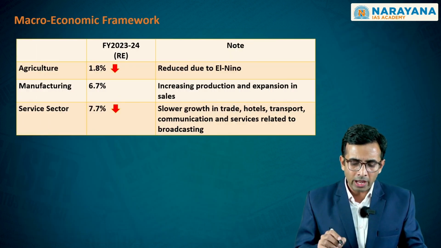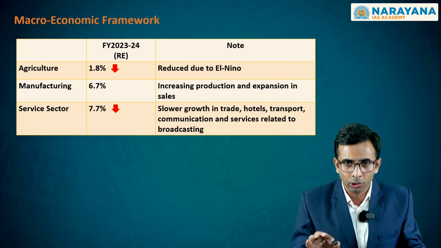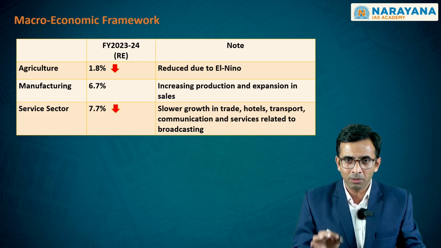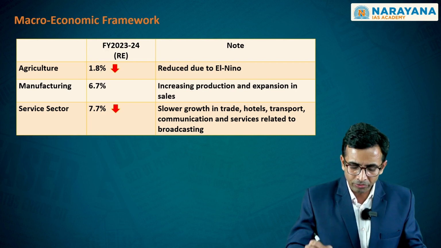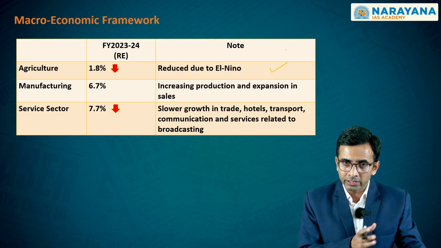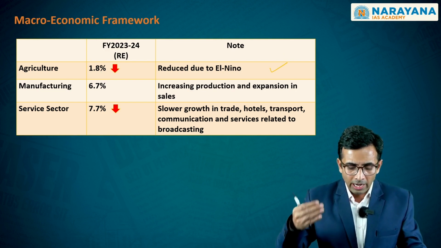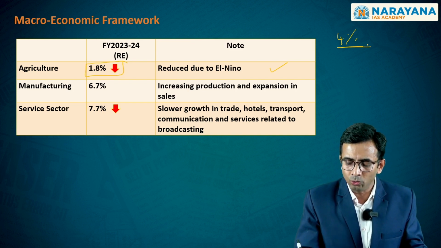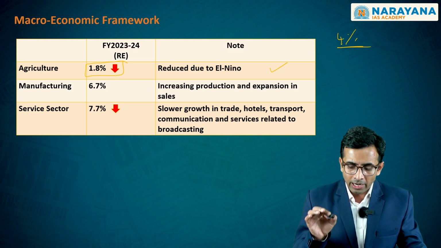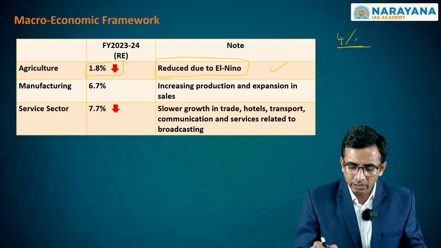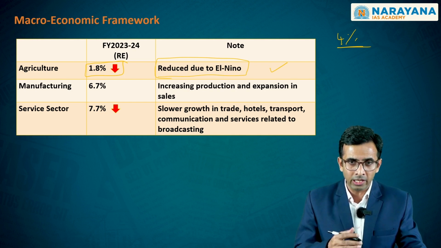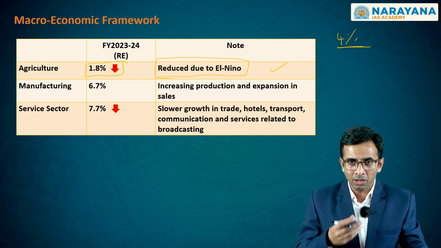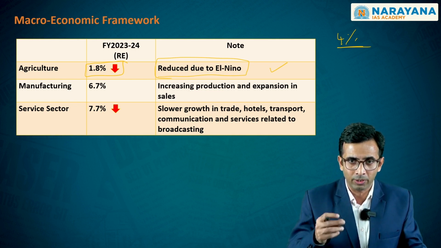Having said this, we have a concern with respect to the macroeconomic stability we are showcasing, whereby the focus has to be sustainably higher on particular sectors. One is the agriculture sector, which has consistently slowed down in terms of growth, and here you see that it has slowed down to 1.8%. From levels of 4% to 1.8%, it has fallen. Even though the reasoning has been shown here as El Nino for this financial year, the reasons seem wider in scale and structure, and hence a sustainable way of addressing these distortions in agriculture must happen.